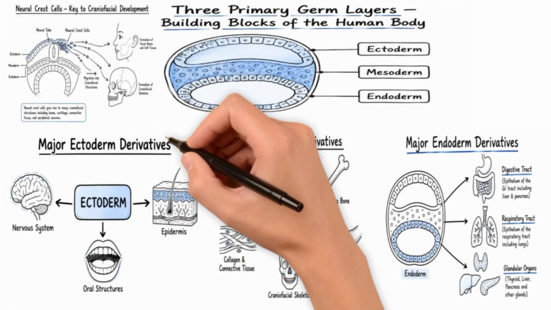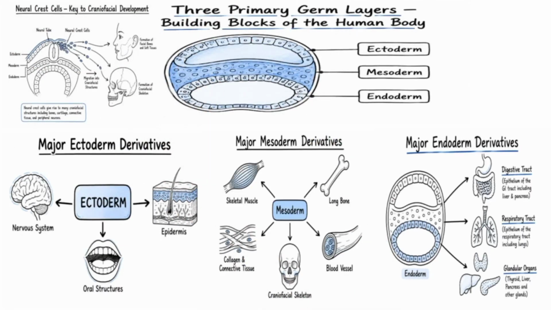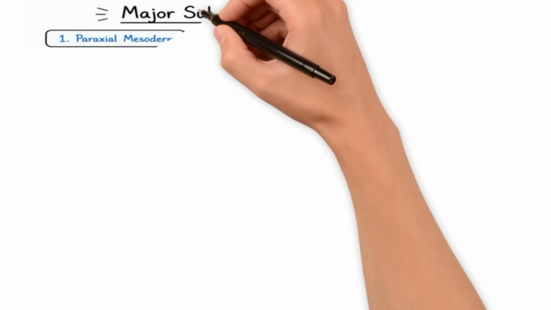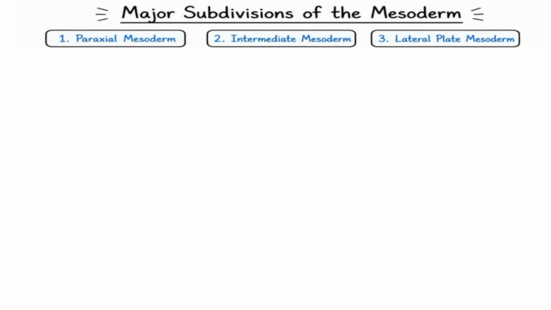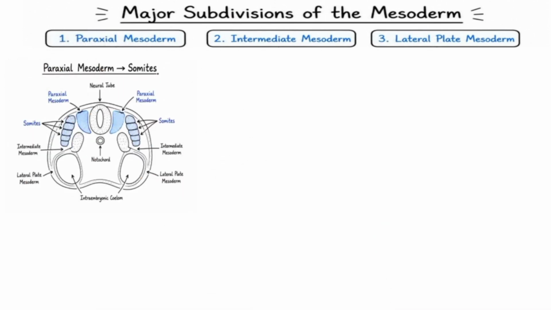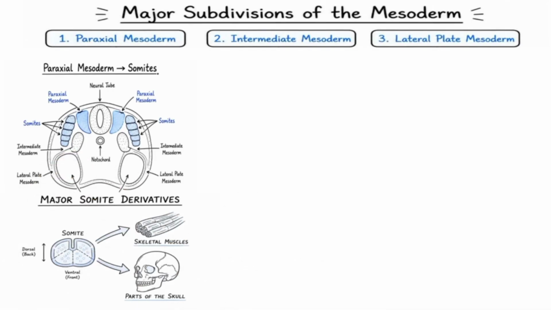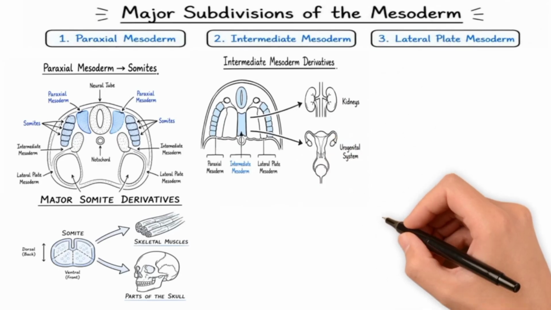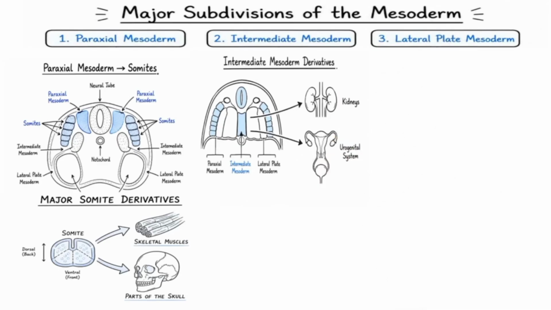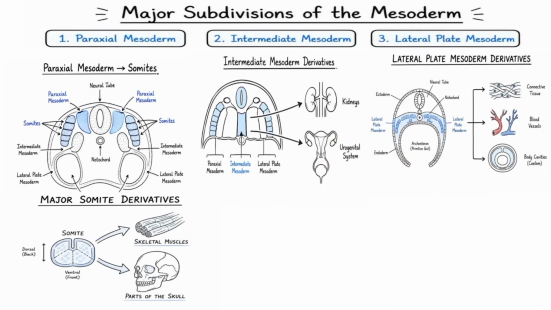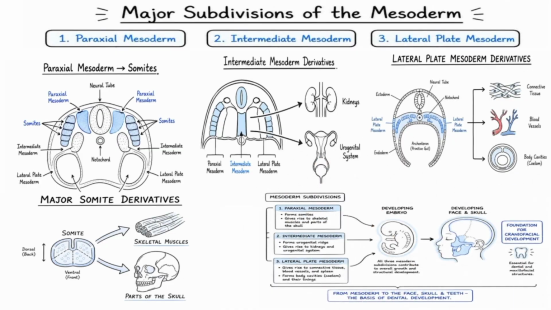Although all three germ layers contribute to development, the face also depends heavily on another remarkable group of cells called the neural crest cells, which we'll discuss next. The mesoderm doesn't remain as a single layer. As development continues, it divides into three regions. The paraxial mesoderm forms somites, which later develop into skeletal muscles and parts of the skull. The intermediate mesoderm gives rise mainly to the kidneys and other parts of the urogenital system. The lateral plate mesoderm forms connective tissues and blood vessels. Even though these structures may seem unrelated to dentistry, they provide the foundation upon which the craniofacial region develops.